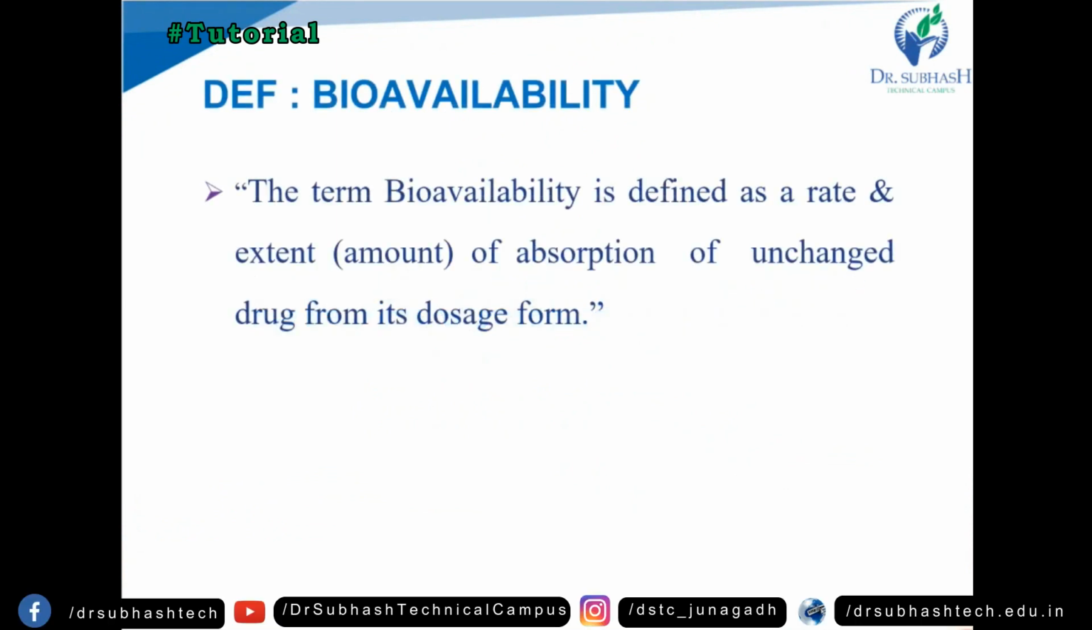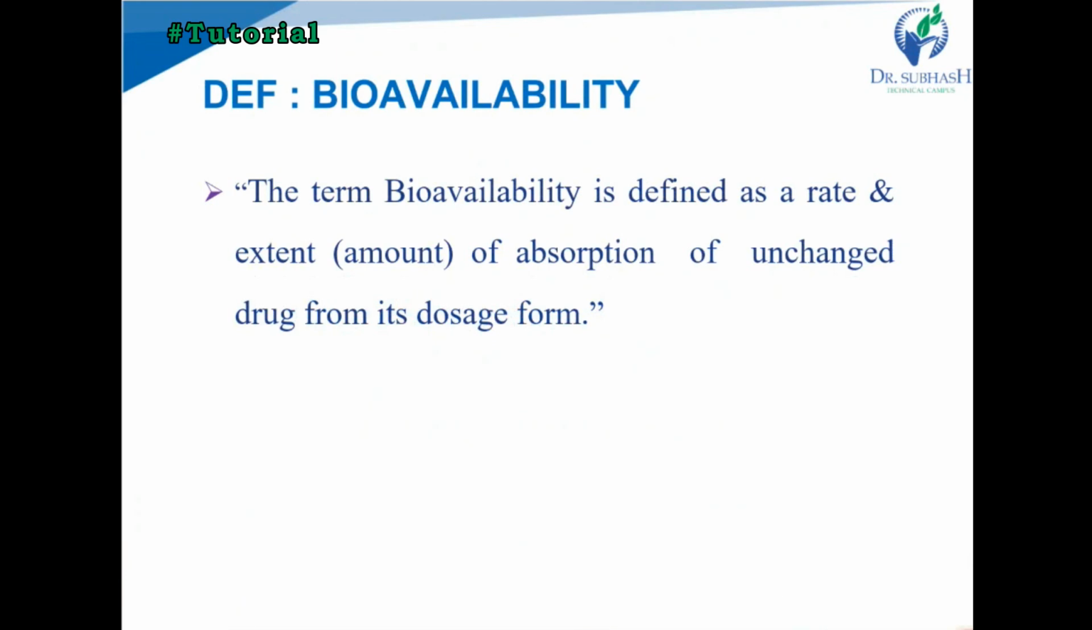First of all, what is bioavailability? Bioavailability is defined as the rate and extent of absorption of unchanged drug from its dosage form. Also, we can say bioavailability means the measurement of the rate and extent to which the active ingredients are absorbed from its dosage form and reach the systemic circulation, or plasma. Rate means the time, based on which we see how much drug is absorbed into the systemic circulation, and extent means the total quantity or amount of drug.